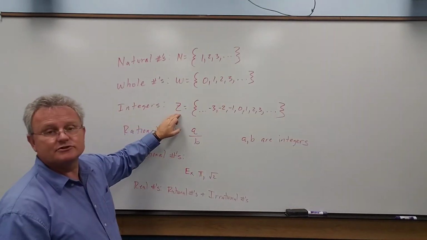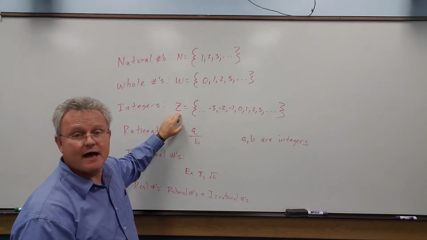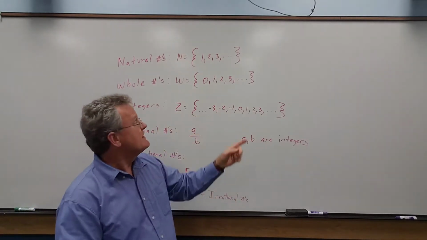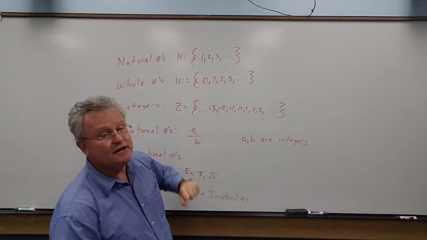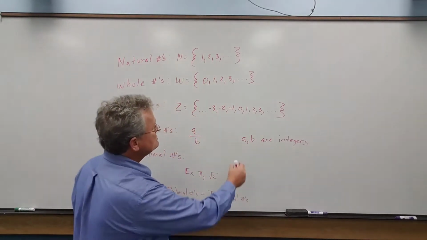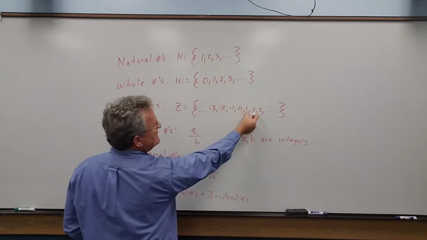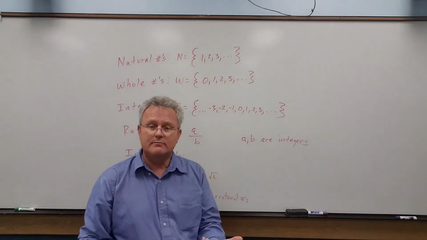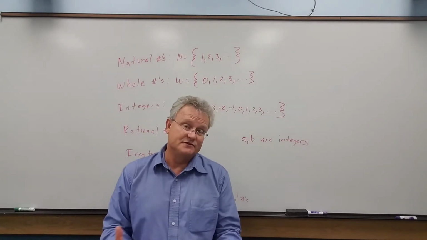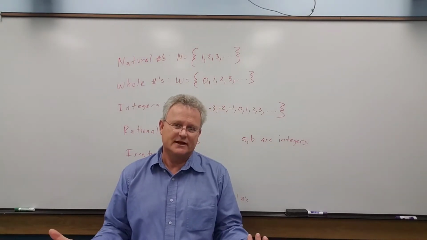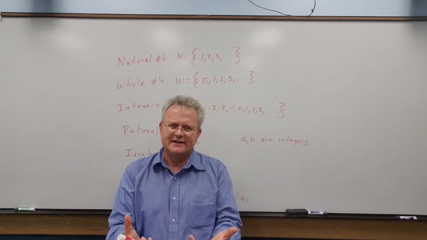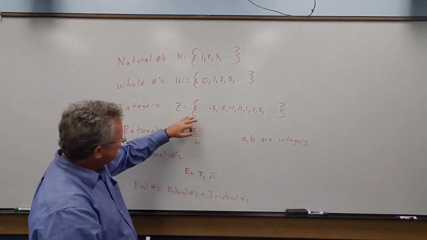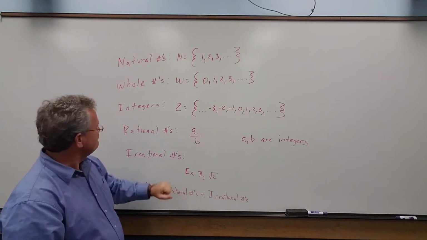The integers, usually represented with the capital letter Z, are the set of positive and negative whole numbers. So it includes the positives and the negative whole numbers. Positive 0 and negative 0 are really the same thing. If you have nothing, well, negative nothing is still nothing. So those are the integers.